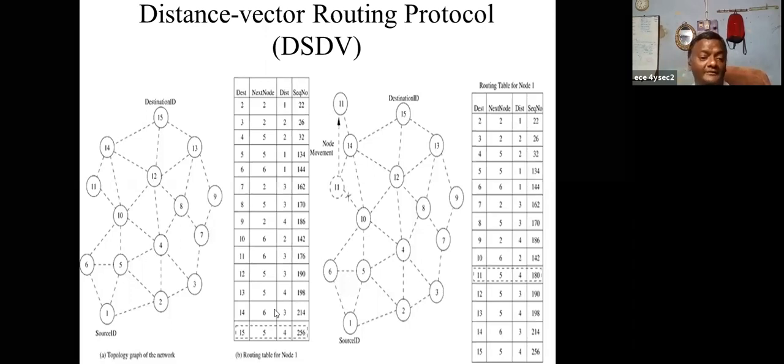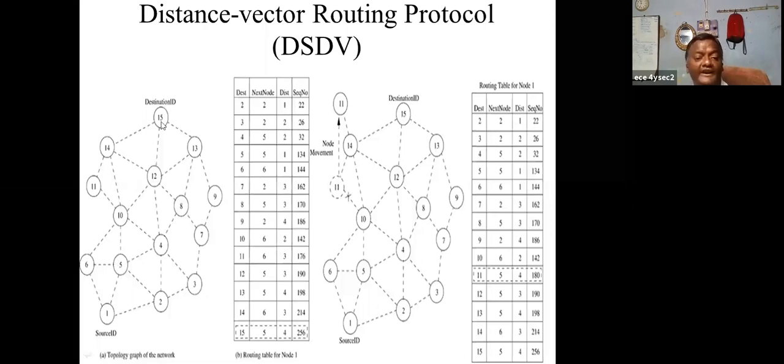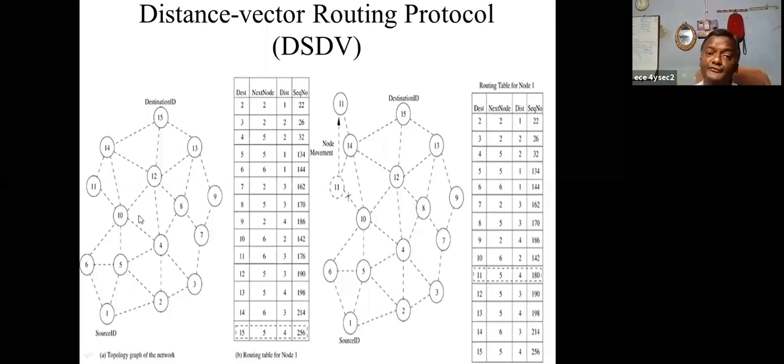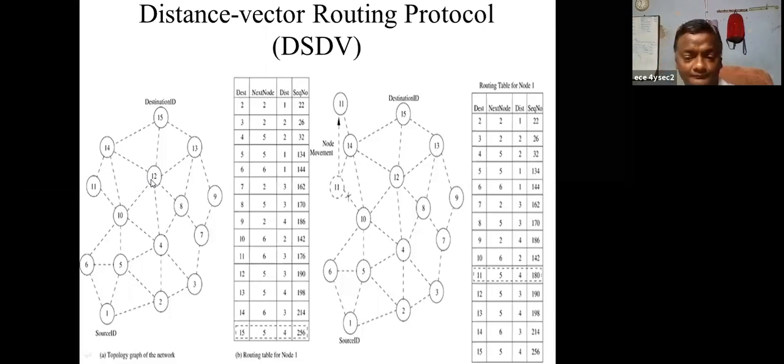Then what is the distance? 4 steps: 1, 2, 3 and 4. Within these, which one can be accepted? The highest sequence number should be accepted. So this is called the distance vector routing protocol. It has a routing table, and this routing table has all the information of the nodes, the distance, and the immediate node with the sequence number.